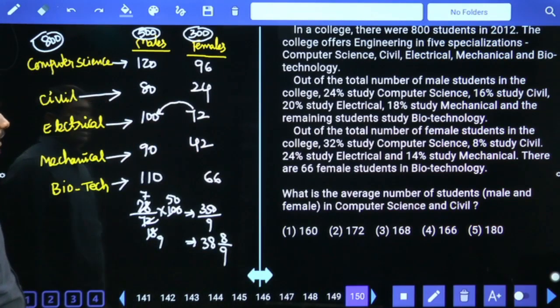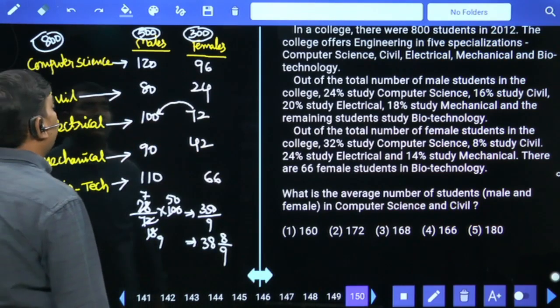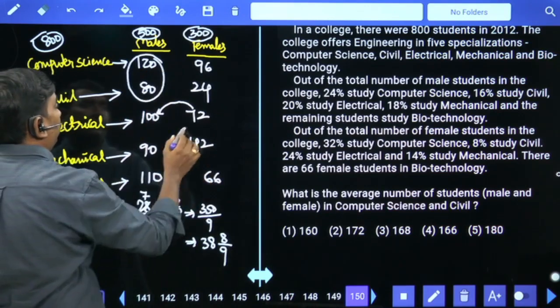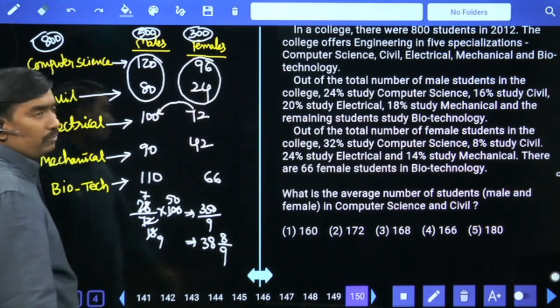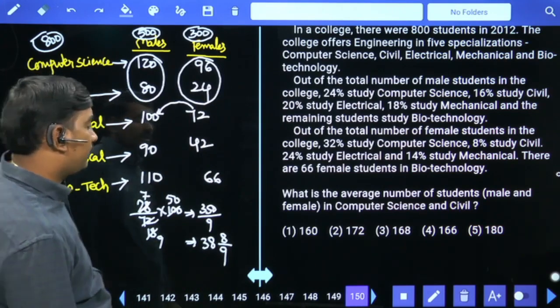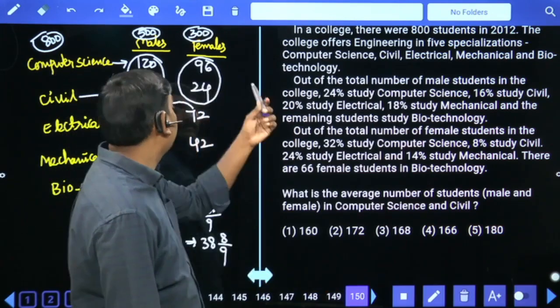Average number of students in computer science and civil. Students means total. Total males are 200, females are 120. Total 320. Average means by 2. 320 by 2 means 160 is your answer.